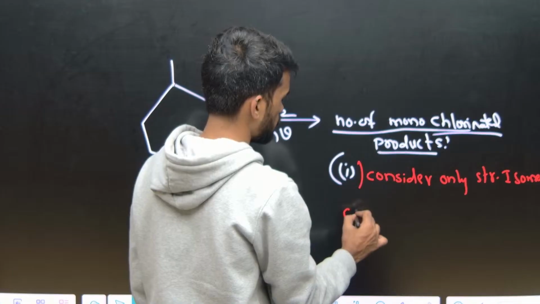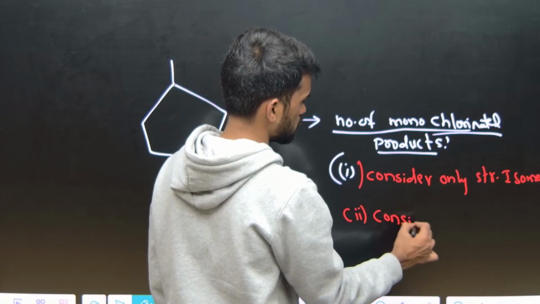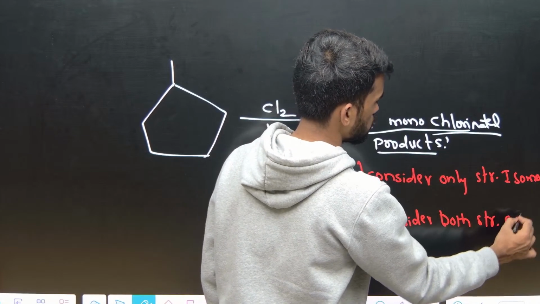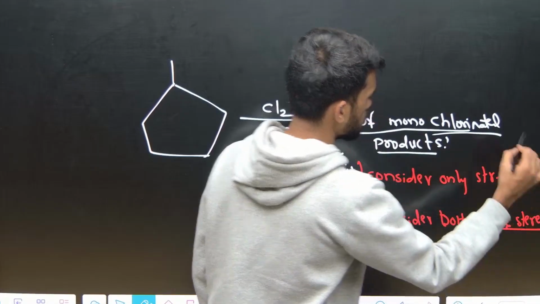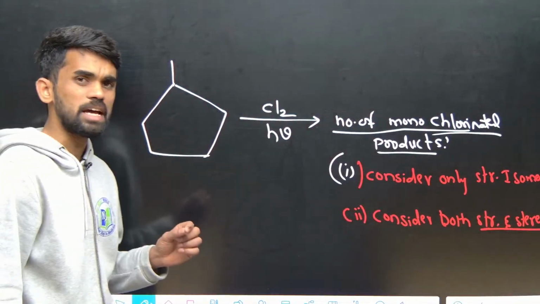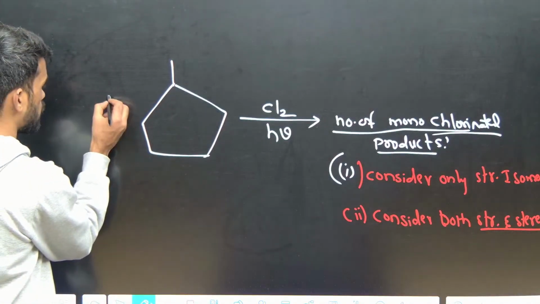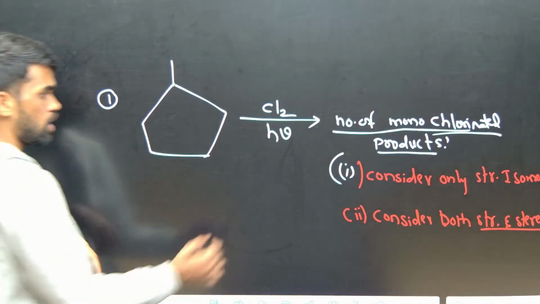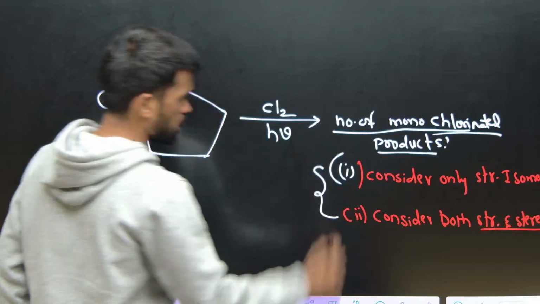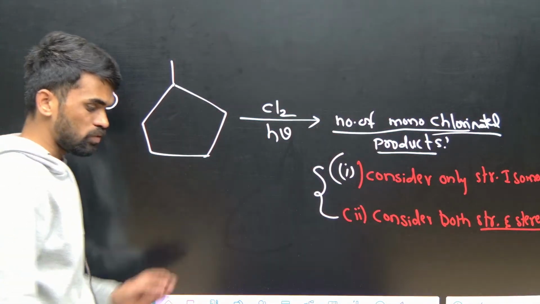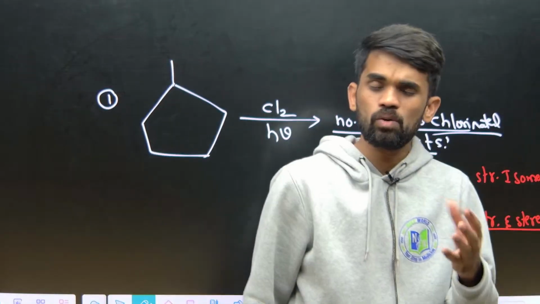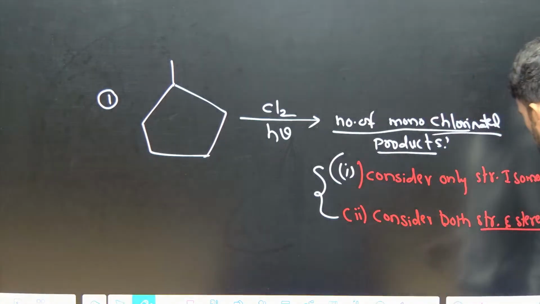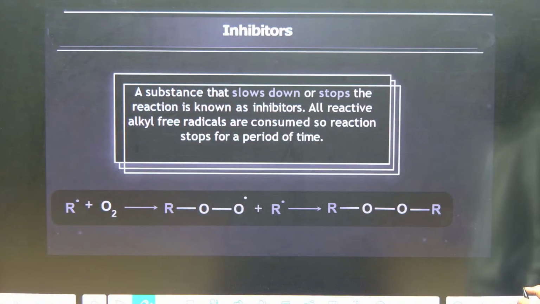Our second question will be like, consider both structural and stereo isomers. They may ask like this. So just try this question, and I am mentioning here question number 1. Mention the time stamp in the comment box when you are answering this particular question. I will definitely look into it. Whenever you are watching this video, whether live or the recorded version, no worries, just try to attempt it. I am going to look into it. Okay, right. Next.